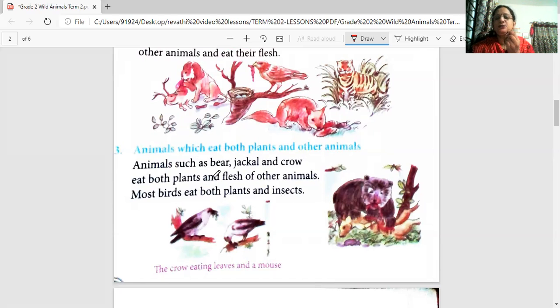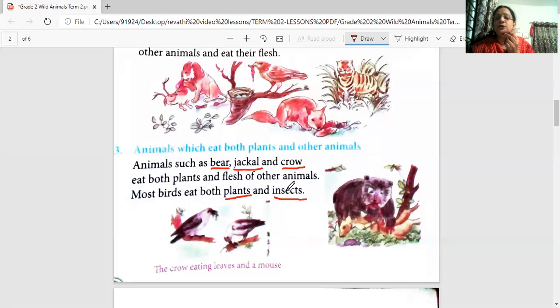So let's read the spellings again. Animals such as bear, jackal, crow, they eat both plants and flesh of other animals. Most birds eat both plants and insects. What do they eat? They eat both plants and insects.